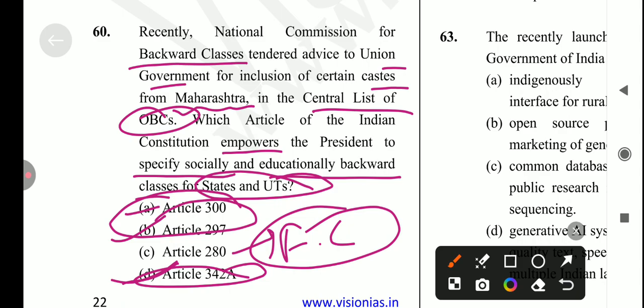Okay, so if you are talking about the National Commission for Backward Classes, it is a constitutional body.